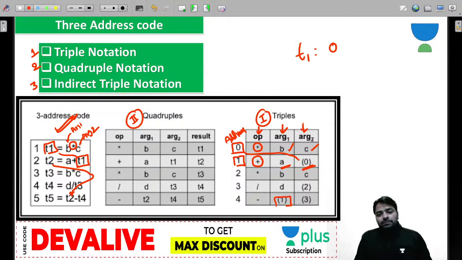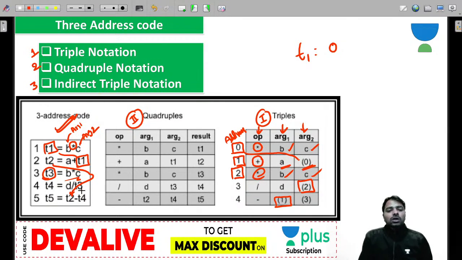The third instruction is star B C, stored at address 2, and that is nothing but T3. Wherever you want to use T3, you can directly use address 2. Remember, that is an address.